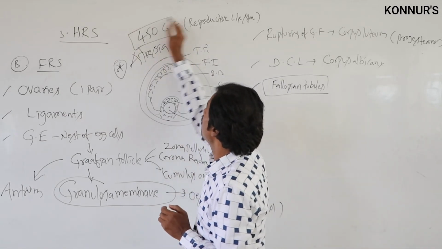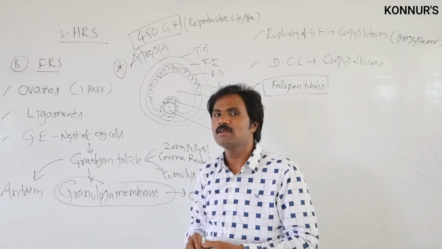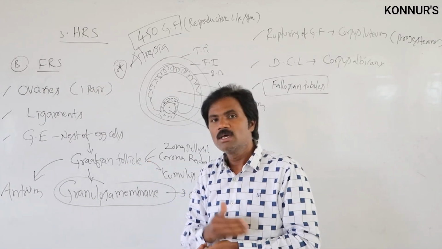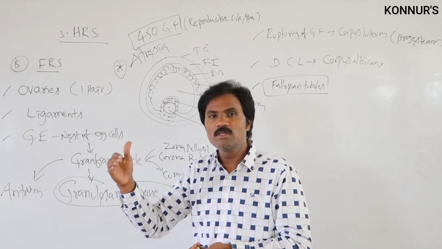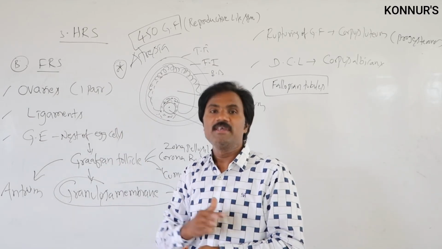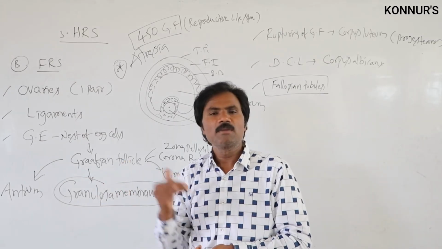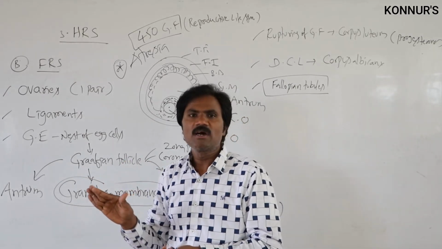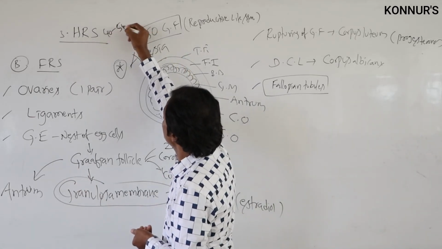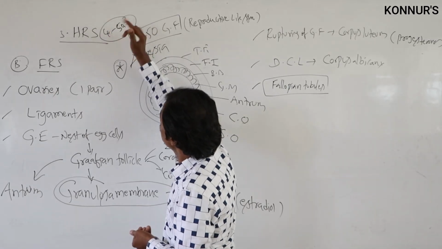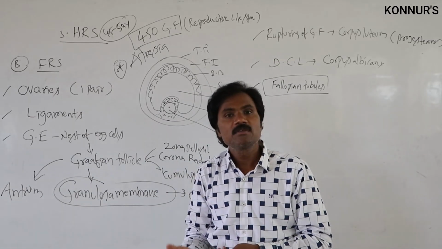This is the important point: the reproductive lifespan of the female reproductive system begins at about 12 years, which we call menarche. It ends at 40 to 50 years, which we call menopause, or in rare cases 55, but mostly 50.